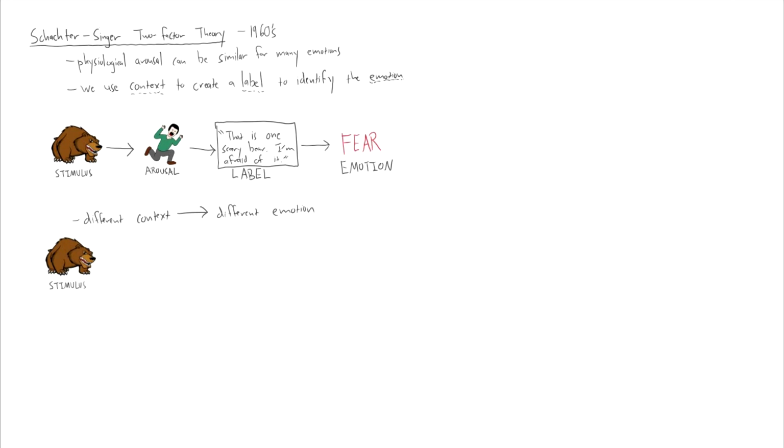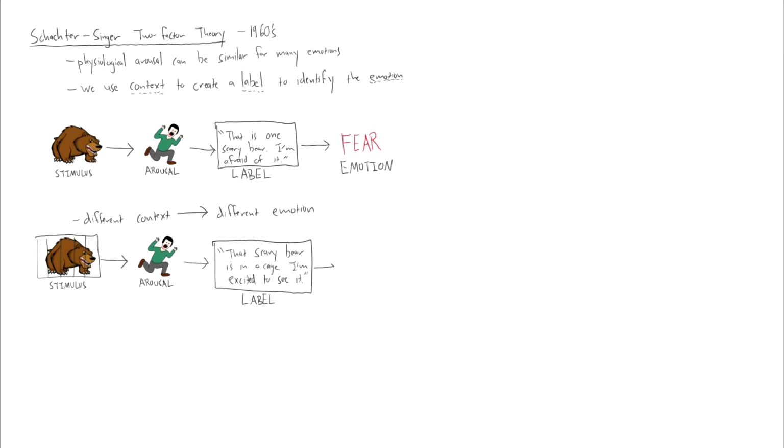So if we have the same bear stimulus that leads to some arousal state, but the bear is actually in a cage at the zoo, the label is going to be different. In this case, the cognitive label will be, that scary bear is in a cage, I'm excited to see it. So that's the label that's placed on this reaction. That leads to a different emotion, an emotion of excitement that's identified. So here, we might have the same physiological state of arousal and a similar stimulus, but the context of the stimulus changes the label that leads to a different emotion identified. And again, this labeling process is a cognitive process.